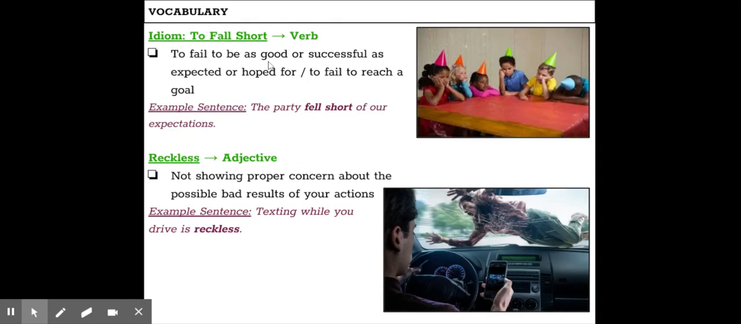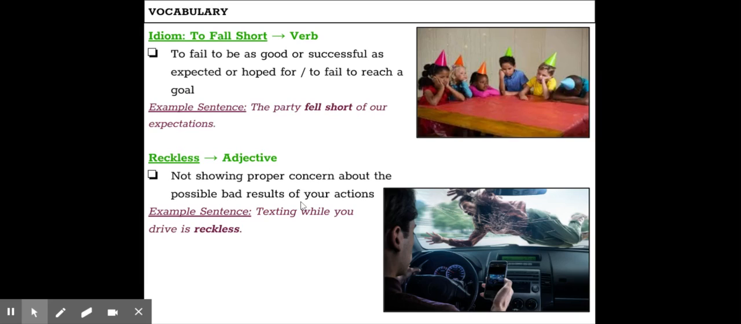Our first vocabulary word is a verb, and it happens to be an idiom. So it is to fall short, which means to fail to be as good or successful as expected or hoped for, to fail to reach a goal. So our example sentence says, the party fell short of our expectations. Right? We thought the party was going to be a lot more successful, but it wasn't, so it fell short.